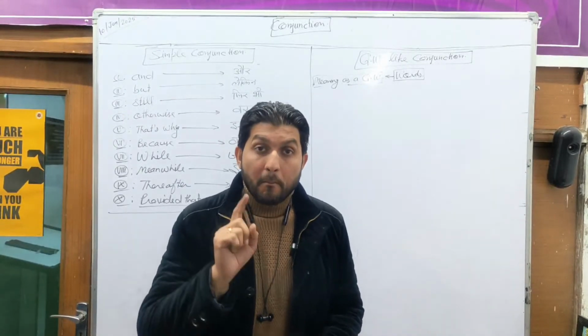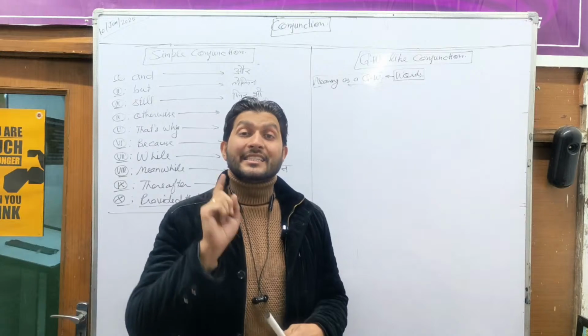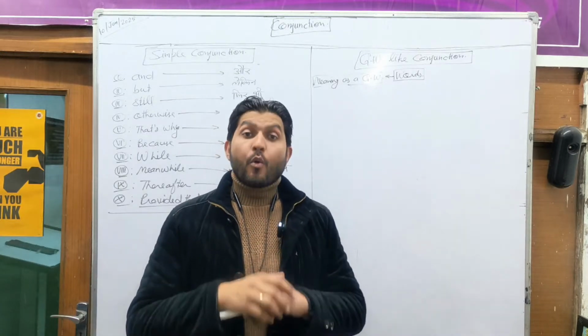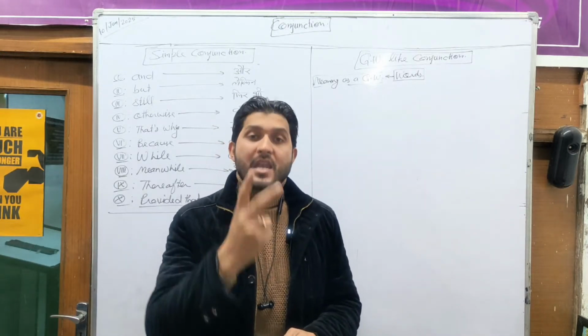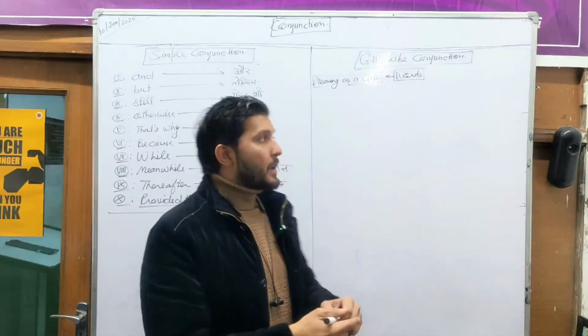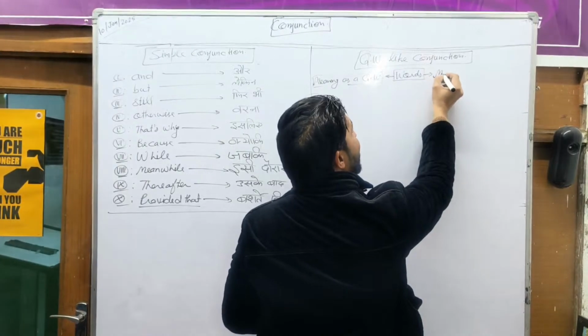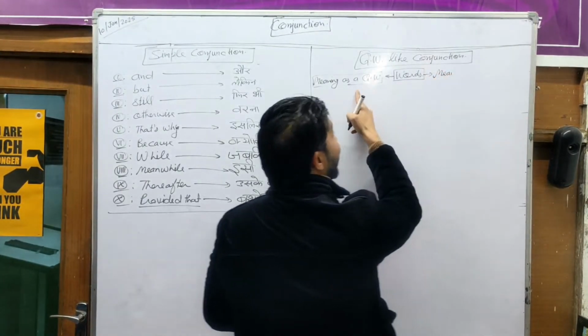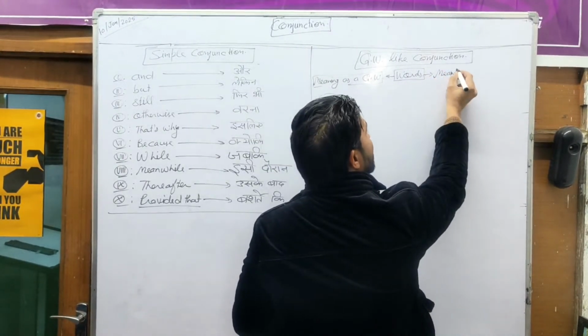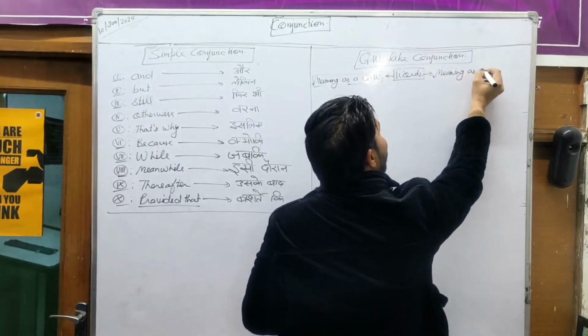But remember, 7 question words have two different meanings: first, the meaning as a question word, and second, the meaning as a conjunction.